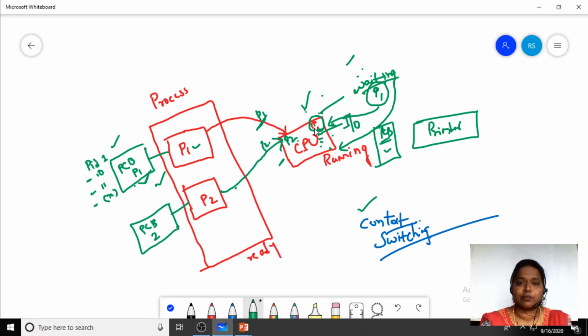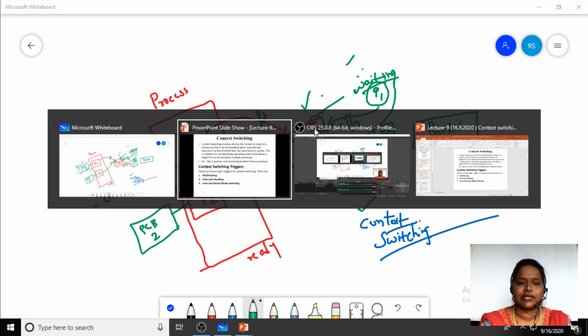Before shifting from one process to another process, we need to save the details of each and every process onto the PCB. Without storing the details, we can't retrieve information like till which instruction we have executed, from which instruction we need to execute, where we have stored the particular thing. All of these we get from the PCB only. Without storing the information onto the PCB, we can't get the details. So this is how you have context switching.